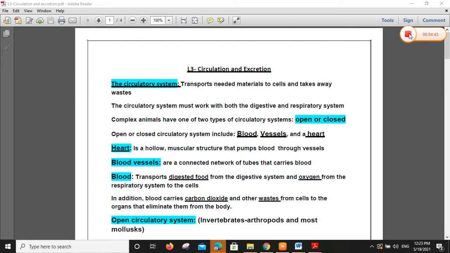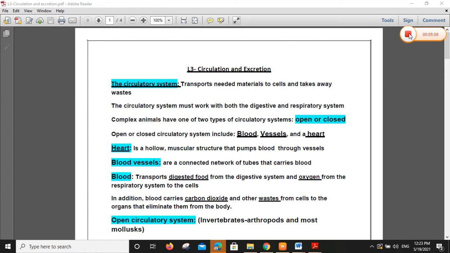What about the heart? The heart is a machine that pumps the blood. This machine is a hollow, muscular structure that pumps blood through vessels. So the main structures of the circulatory system are three. Number 1, the heart, a hollow muscular structure that pumps blood through vessels.